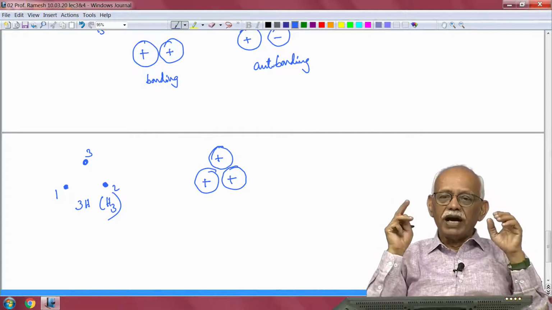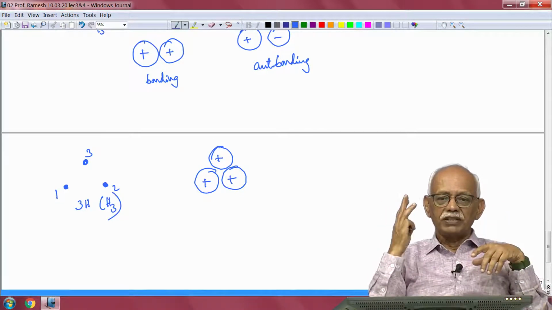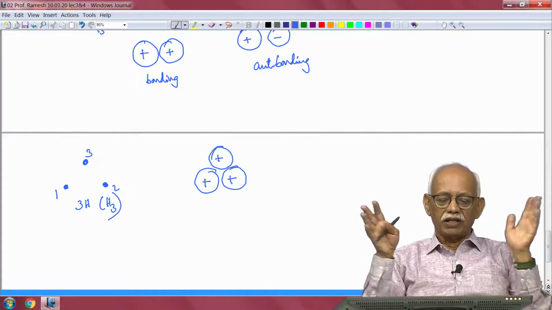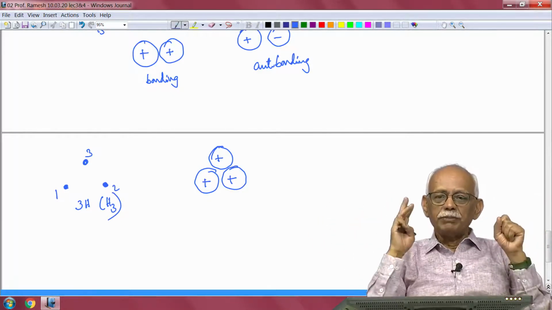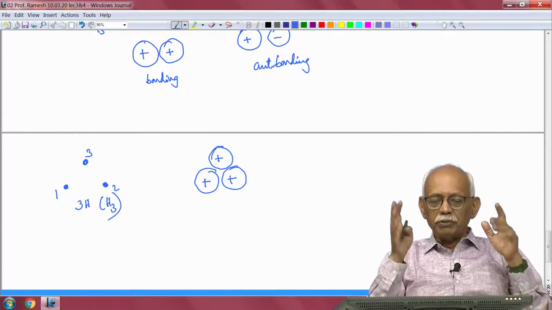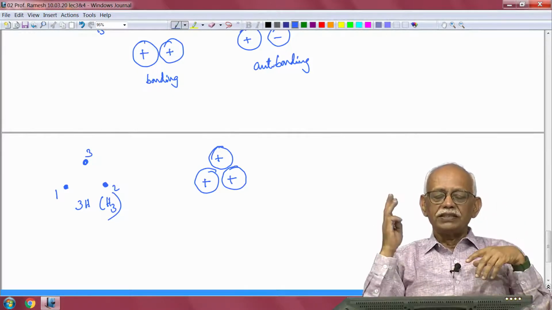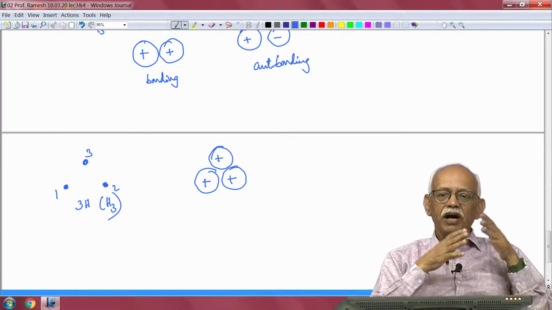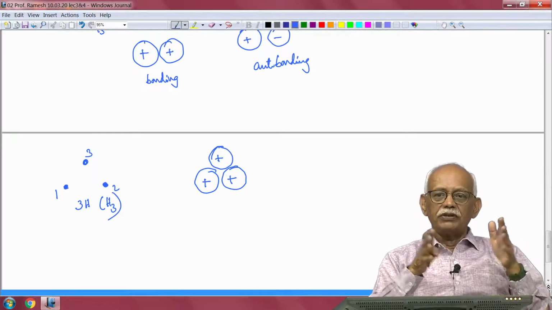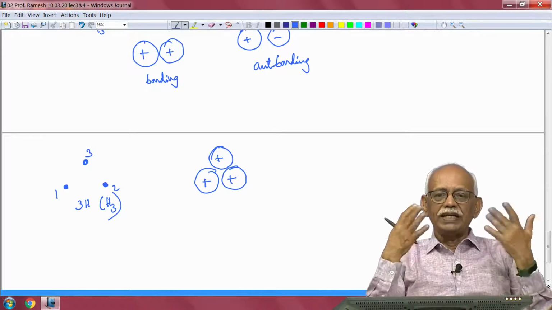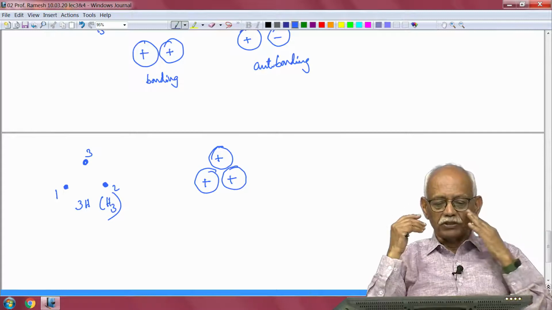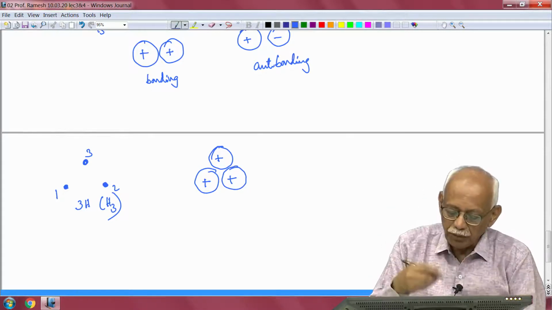Because when you have 3 hydrogen orbitals, you have got 3 linearly independent functions, because they are on different centers or on different hydrogen atoms. So, from the 3 atomic orbitals you can get 3 molecular orbitals, because you are forming linear combinations of these atomic orbitals, and you cannot have more linearly independent orbitals than what you started with. So, you have 3 molecular orbitals.